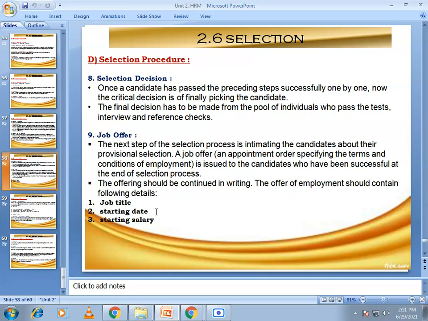The offer should be communicated in writing. The offer of employment should contain the following details: job title, starting date of job, and starting salary, or we can say the package for the particular job.